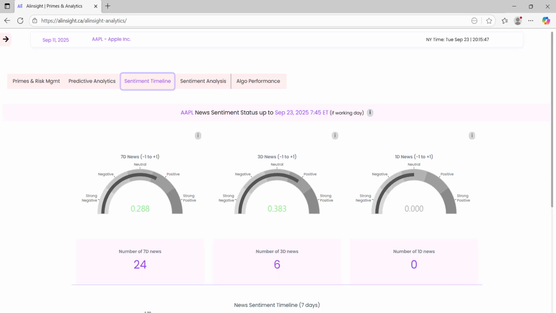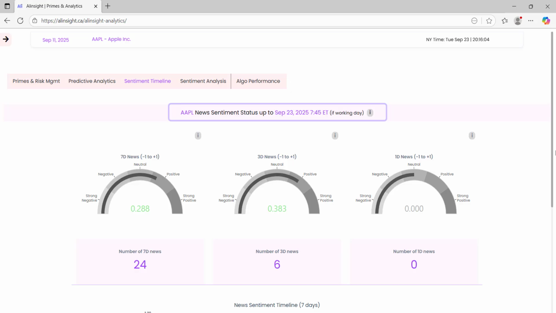Next, let's look at the Sentiment Timeline tab. Here, with AAPL selected from the symbol dropdown, the title row reads AAPL News Sentiment Status up to September 23rd, 2025, 7:45 a.m. Eastern Time. It's important to note how this works.